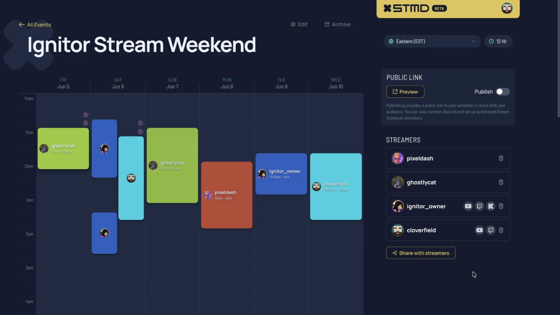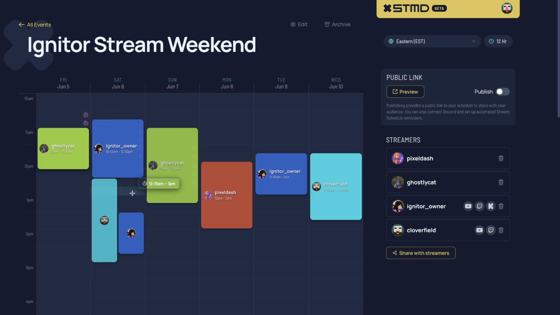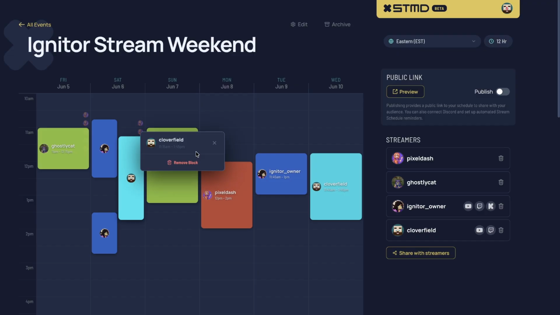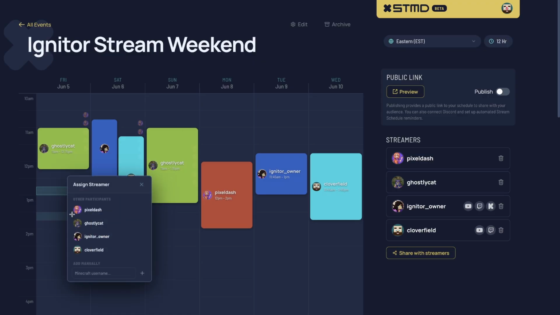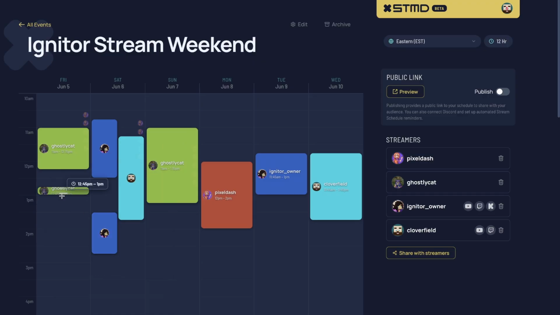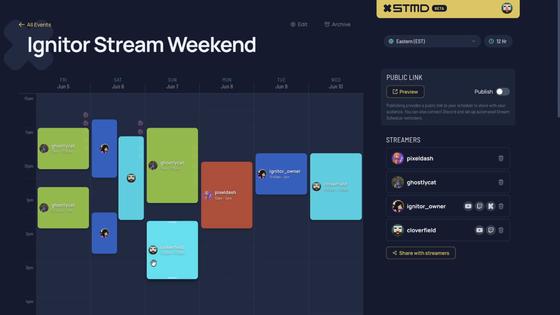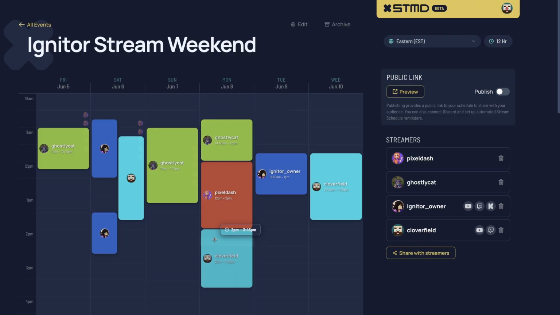Once they've done that, you'll get an interface that looks a little bit like this. In this particular example, these are the availability notifications that you get on each of these little time blocks underneath. And what I've done is already pan out the time here over the course of this event. So you can drop a new card in. You can make that card whatever size you want, put in the user that's going to be there, and then move them around wherever you need them to be to set up your stream schedule for your event.